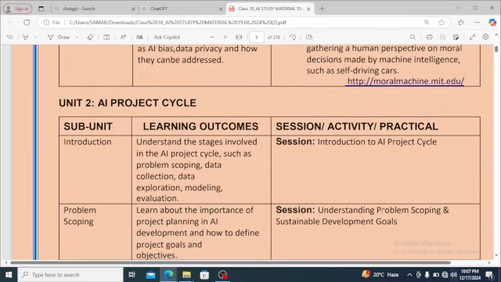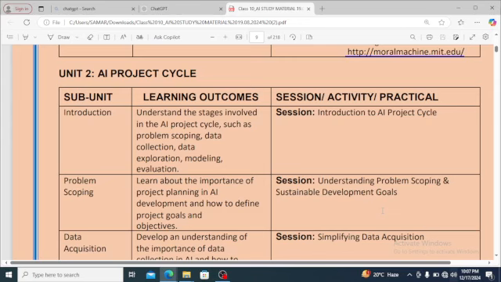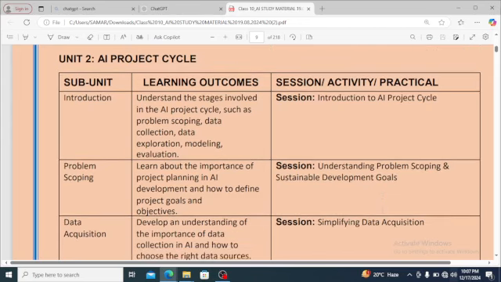Now, the AI project cycle. What is the AI project cycle? In the AI project cycle, we have different phases. First is introduction. In introduction, we need to understand the stages involved in the AI project cycle. What are the phases? Problem scoping, data collection, data exploration, modeling, and evaluation. So, what will be the session? Introduction to the AI project cycle.